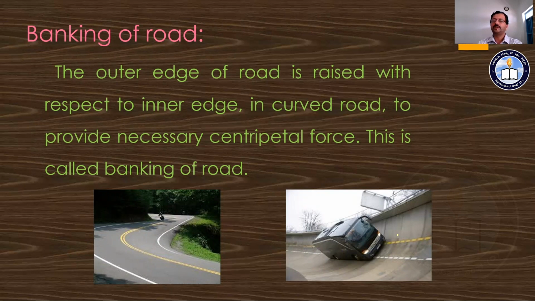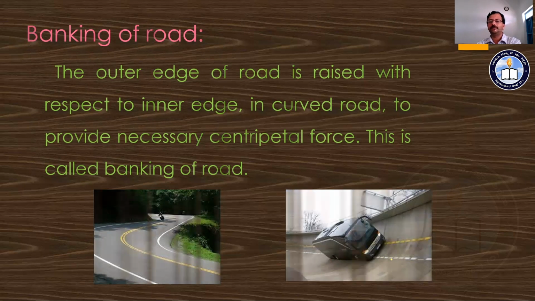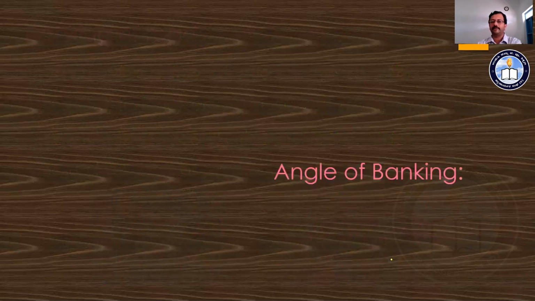The outer edge is raised more than the inner edge, so that on this curvy region the vehicle can move without any damage, or move smoothly over the curve. This is about the banking of the road. Now we are going to talk about the banking angle, or angle of banking.